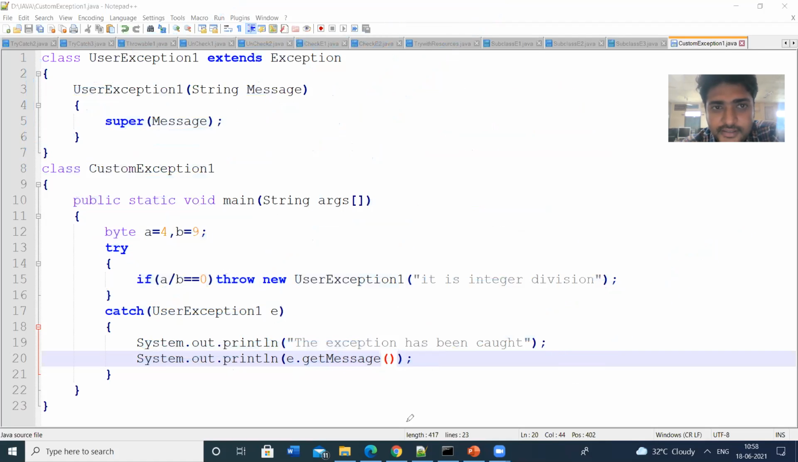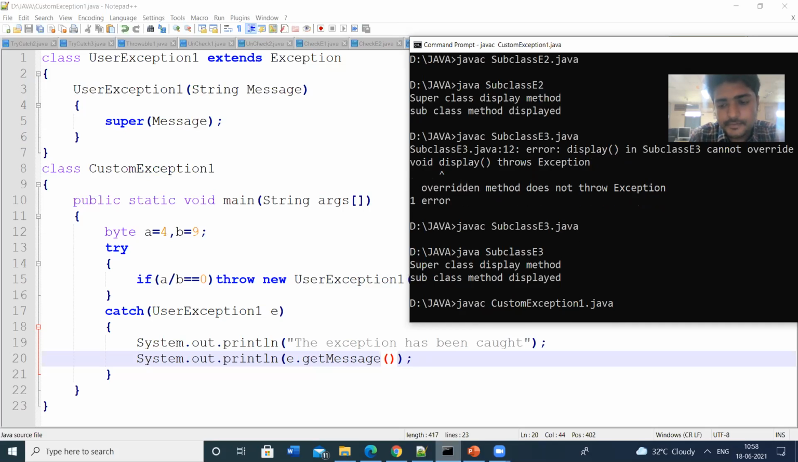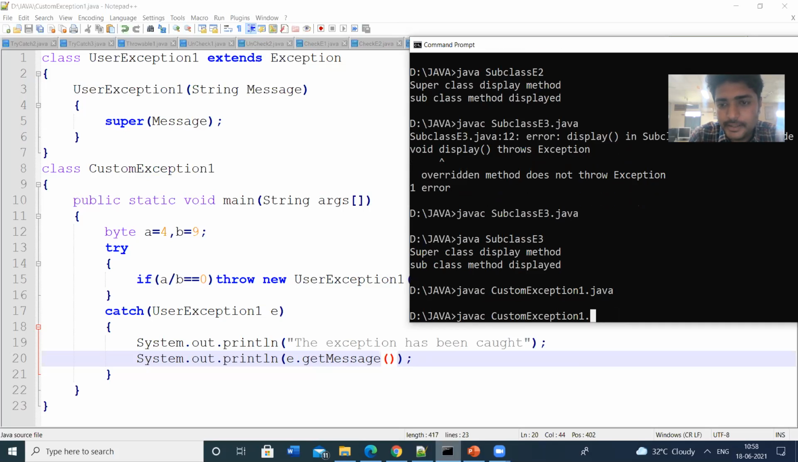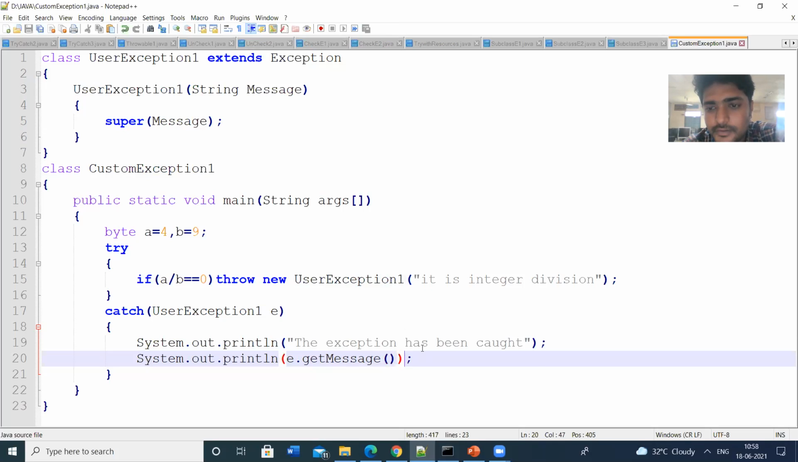So let us see the output for this. So javac, program name is custom exception one dot java. So program compile, java custom exception one. So this is the output. The exception has been caught. It is an integer division.